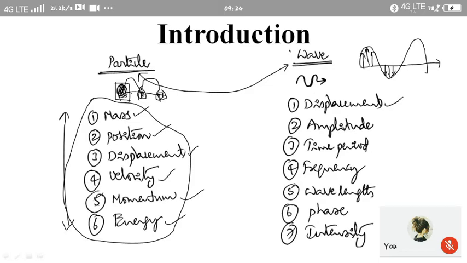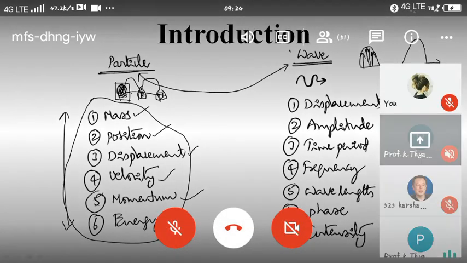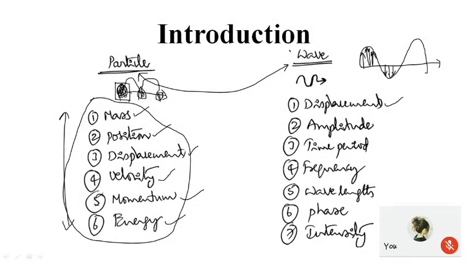Some particles will be displaced in the upward direction, some in the downward direction, depending upon the type of wave that is propagating through the medium. For a transverse wave, we get the displacement of the particles in the upward and downward direction. Next is the maximum displacement of the particle, which we take as the amplitude. So the maximum displacement of a particle when a wave propagates through the medium is nothing but the amplitude.